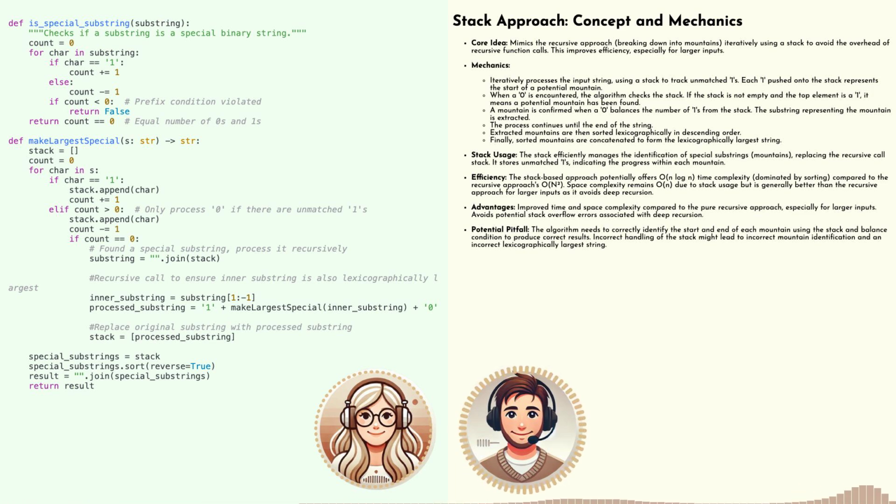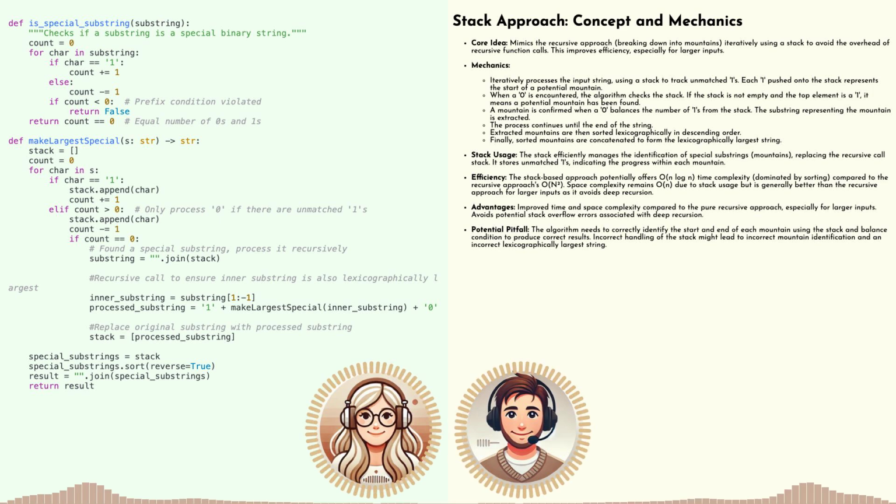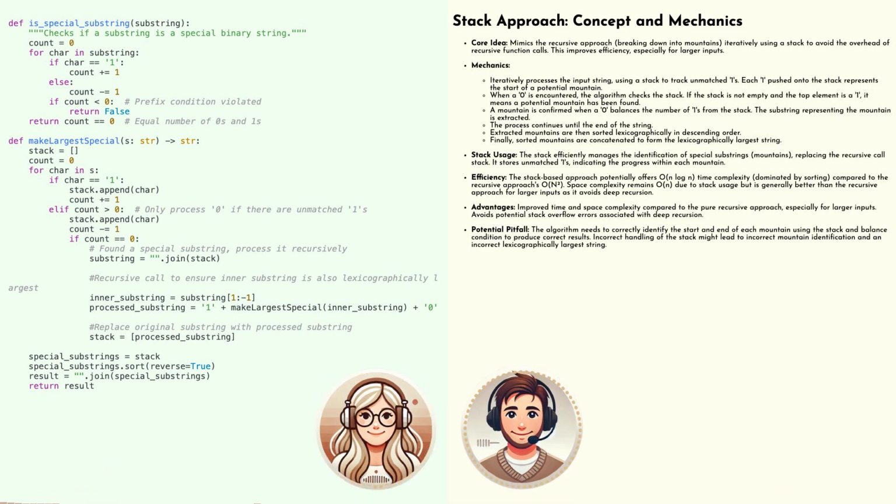I'm starting to see the logic. We're using the stack to ensure that we're always maintaining that balance of upward and downward movements, just like in a special binary string. Exactly. We only pop a 1 off the stack when a 0 comes along to balance it out. This way, we effectively identify those mountain substrings as we go through the string.